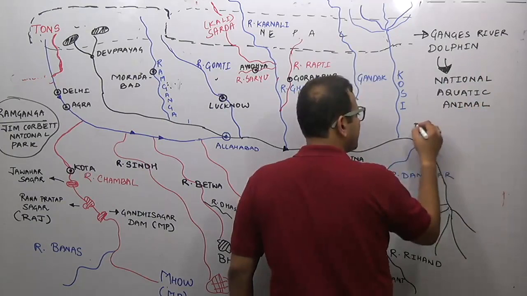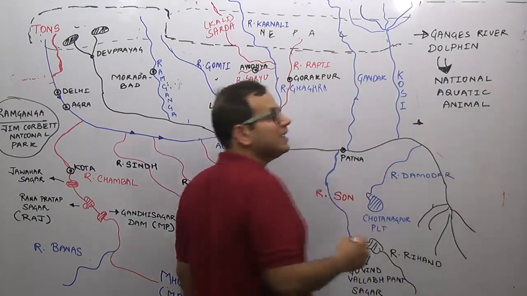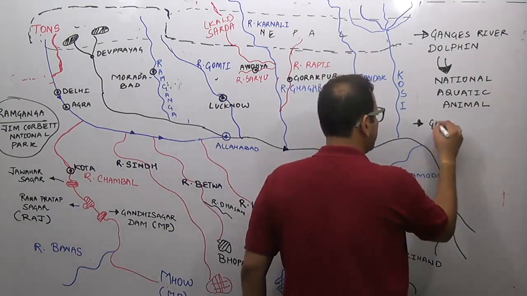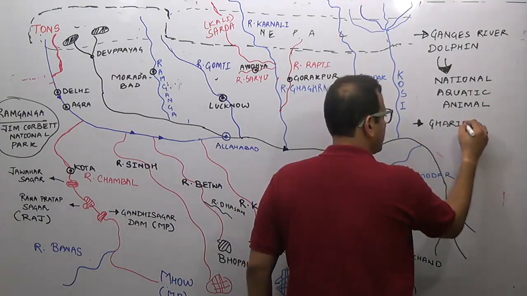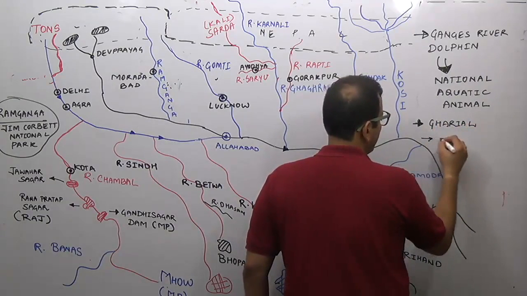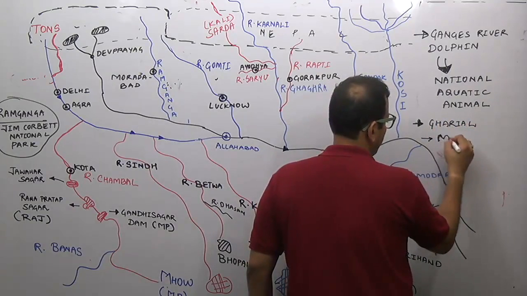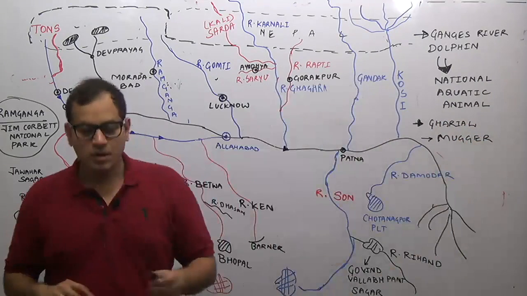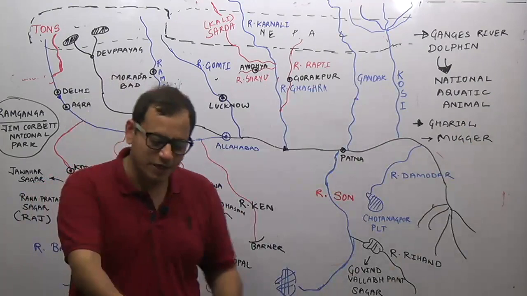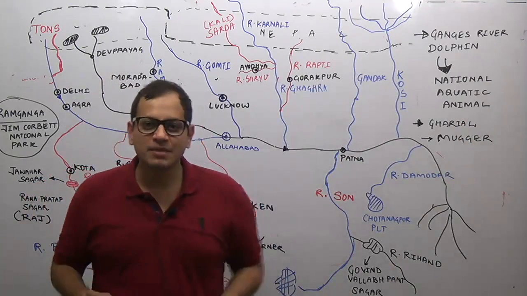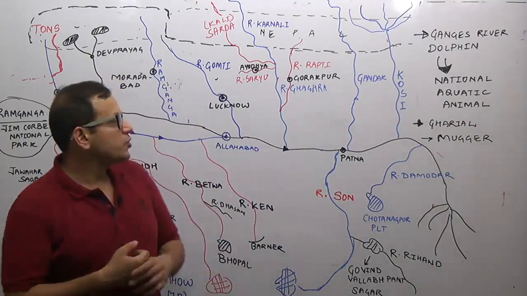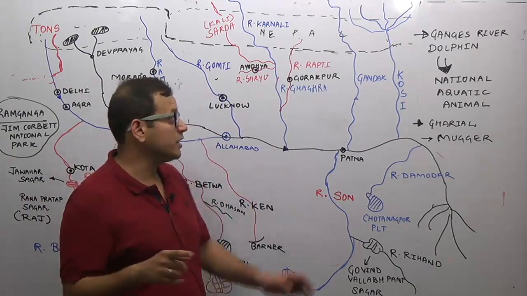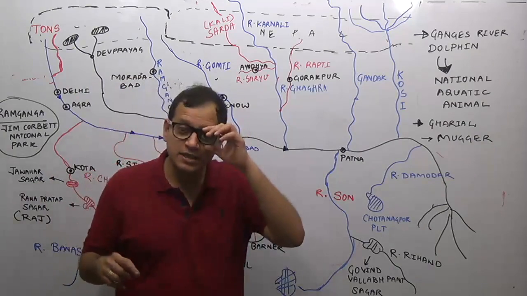The other important animals are gharial and magar. What is the difference between gharial and magar? Gharial means alligator, magar is crocodile. So these are even found in the Chambal river system. As I told you, Chambal is one of the least polluted rivers. But remember, focus on the Ganges river dolphin.